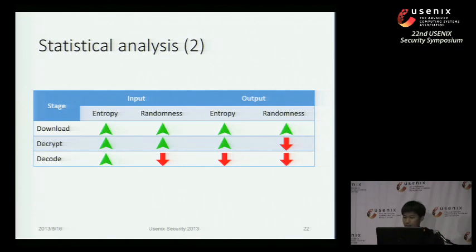And after that, we could measure the differences in randomness and entropy along each data path. And based on these rules, we could tell which data path is relevant to decryption, because we see there is a drop in the randomness and the entropy keeps steady. According to our experience, about 800 kilobytes of data is needed to make a reliable judgment of whether a buffer is random or not. And we're using the chi-squared randomness test to measure the randomness of each buffer on each data path.